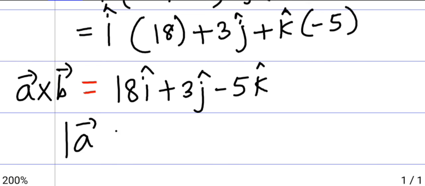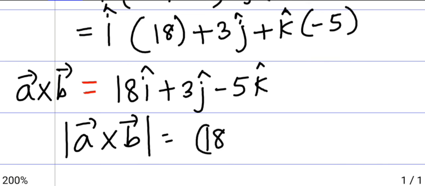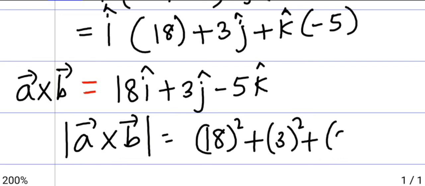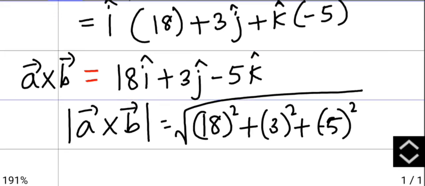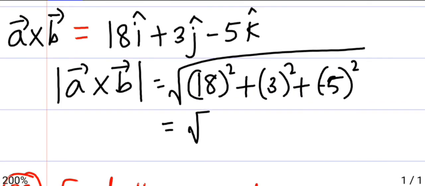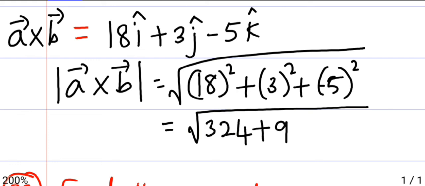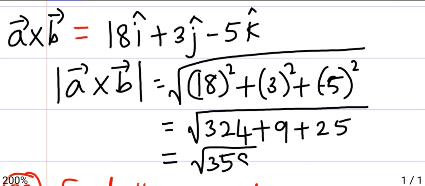I just said how to find the mod. You will be taking the coefficients and squaring them, and the root of that whole thing. That will be 18 eighteens are 324 plus 9 plus 25. That is root of 358 square units.